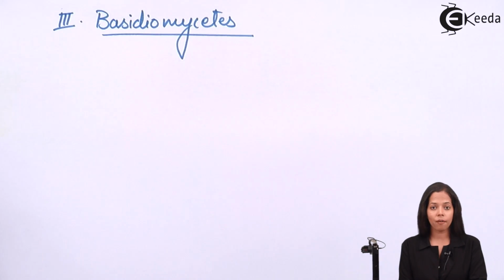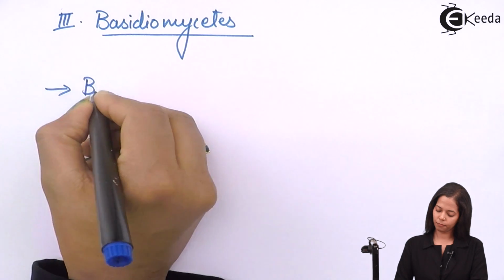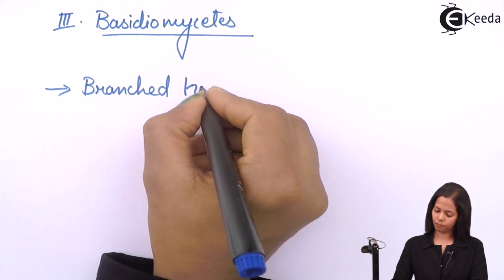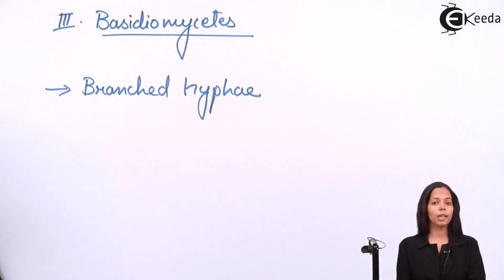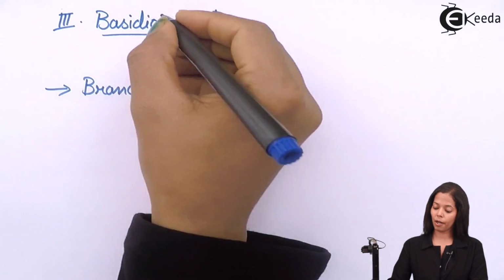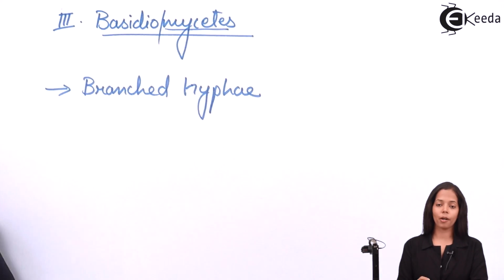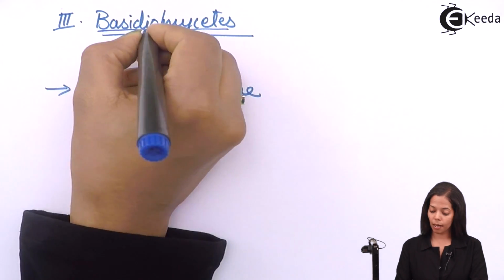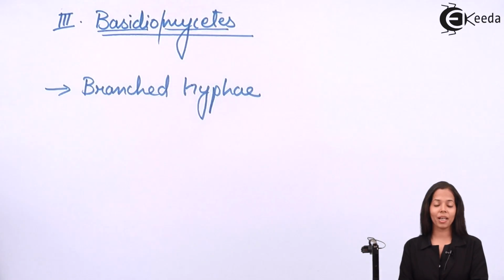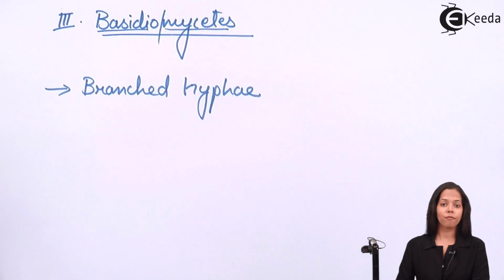So, which hyphae is present? Branched hyphae. Now, what is meaning of Basidiomycetes? Mycetes means fungi or fungal body, and basidio means club shape. That is why this fungi is also called as club fungi.